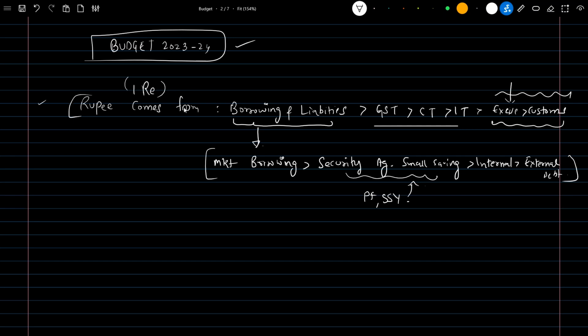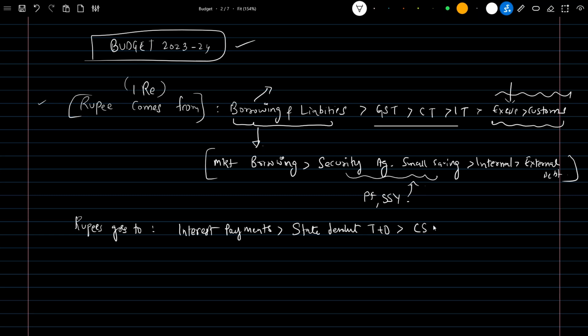Just as we understood where the rupee comes from, we will also understand where the rupee goes. So where is that 1 rupee spent? As borrowings are higher, there will definitely be interest payments in proportion to it. So interest payments contribute the highest proportion. Next is state devolution from the center, of taxes, duties and so on. Next is centrally sponsored schemes.